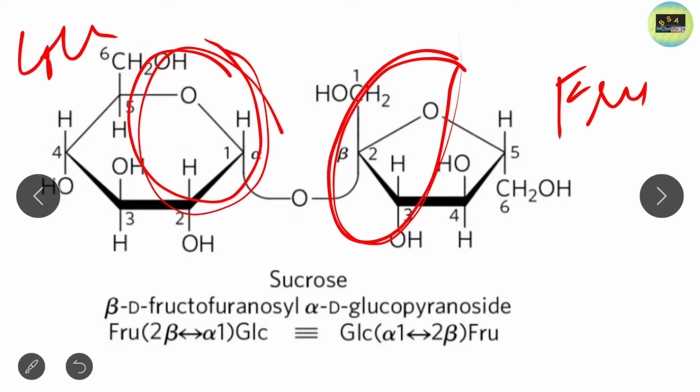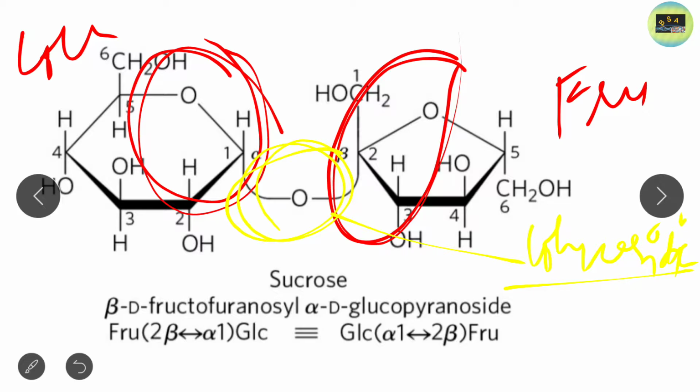Both groups are involved in glycosidic bond formation, so no free group is present, and that's why it is known as a non-reducing sugar. It can't reduce the cupric ion into cuprous ion.